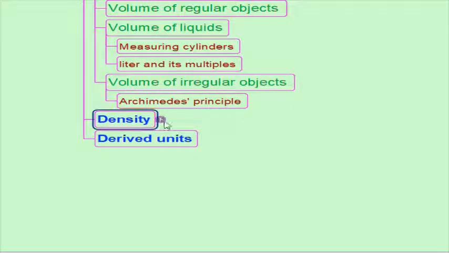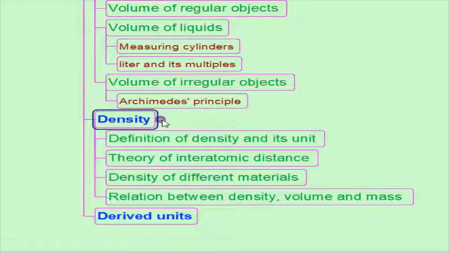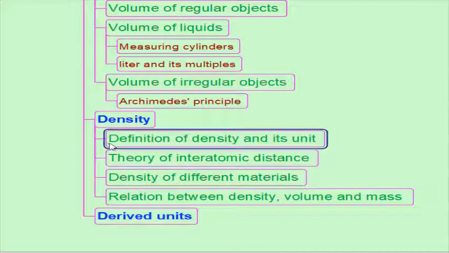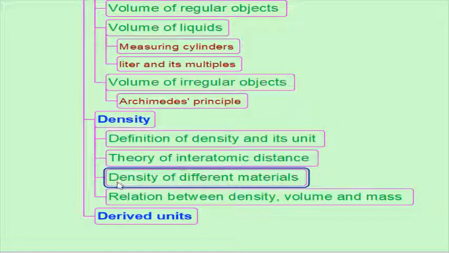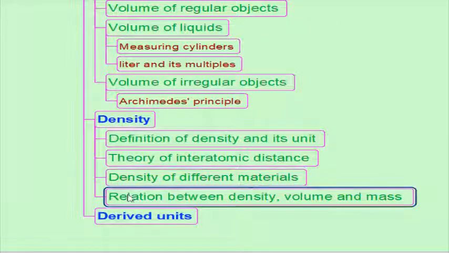Density is the mass of the substance contained in unit volume and its unit is kilogram per meter cube. The lightness or heaviness of a substance is due to density. A substance has greater density when more mass is packed into the same volume than the substance which is packed with less mass. Let's see now the relationship between mass, density, and volume.